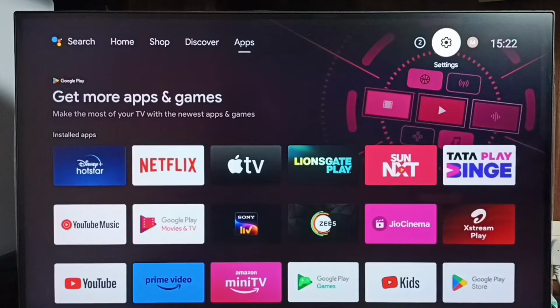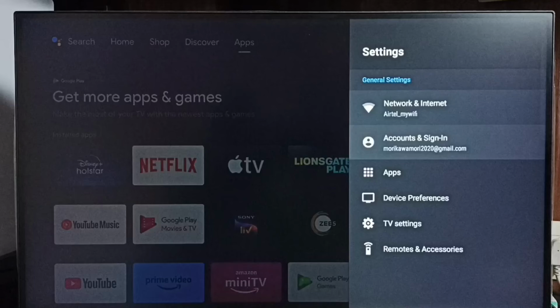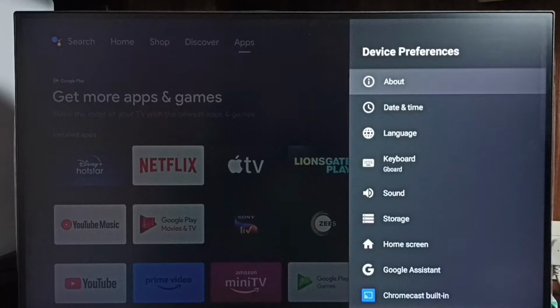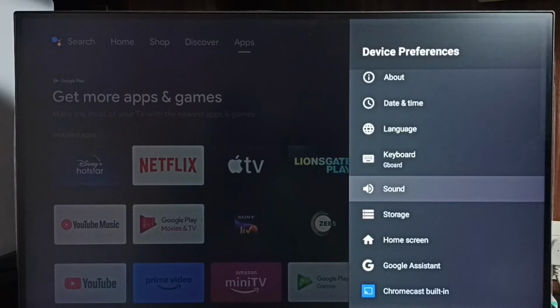Go to settings. Select the settings icon from the top right corner. Go to device preferences. Under device preferences, just select sound.